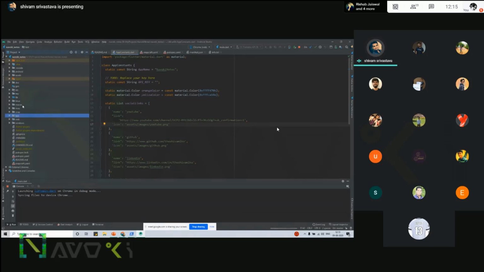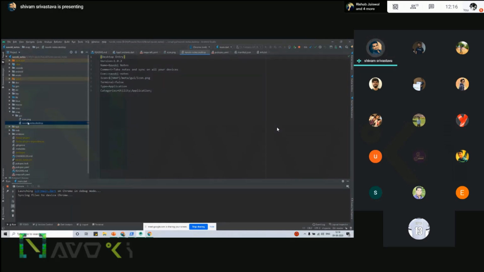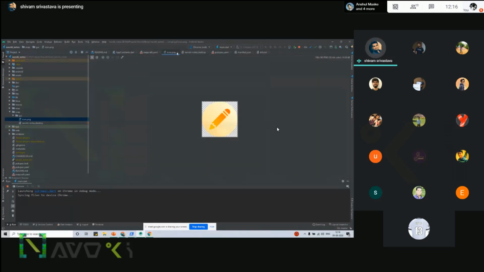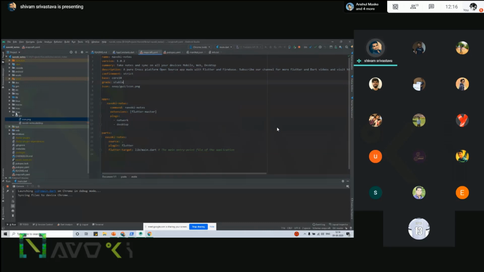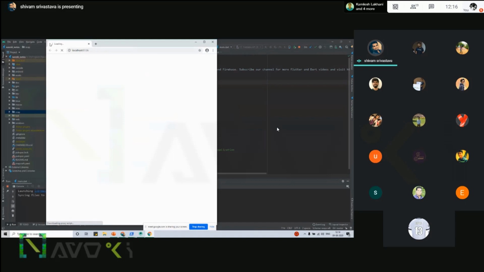In this Naoki Notes you can see all the folders: Android, iOS, Linux, macOS, web, and Windows. Recently I've also published this application on the Snapcraft store and the App Store. For this you will need some special files, that is the snapcraft.yaml file that you can see, and there are some snap folders which contain some files, desktop files related to Linux, and the icon folder. So you can publish on the Linux app store. So the application is launched now.